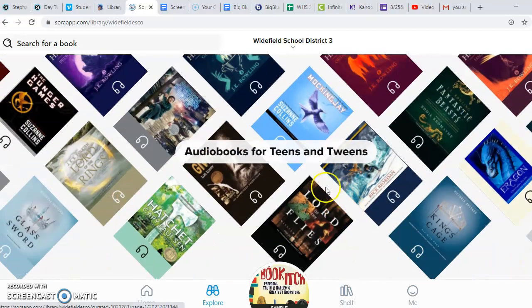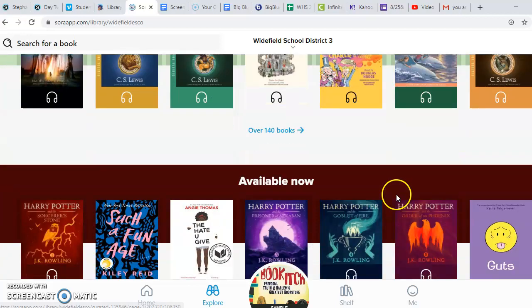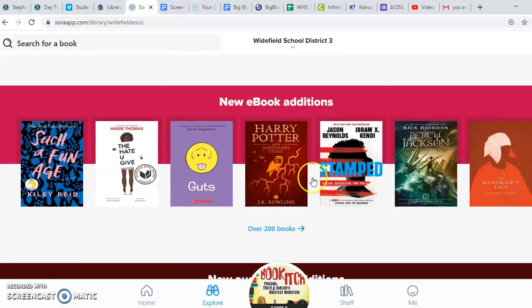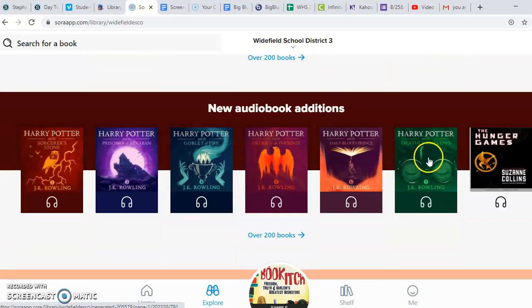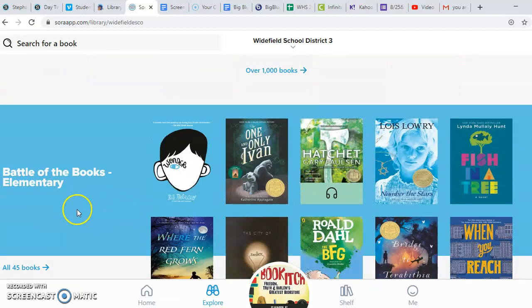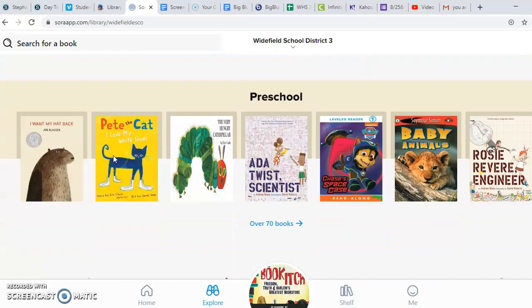These are audiobooks, so you can listen. And these are audiobooks for kids. These books are all available to check out right now. These are new books, new audiobooks, most popular books. These books are popular for the Battle of the Books at the elementary school.